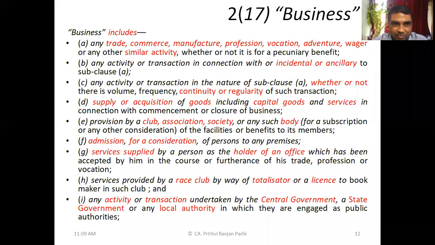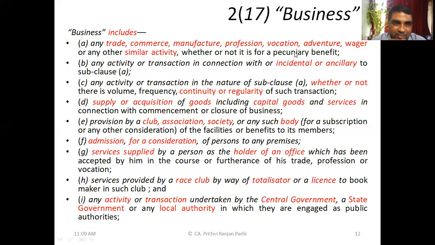Now, this is another very important definition. It includes several points, so one by one, we'll be learning these definitions. This definition is about business. Section 2, clause 17 talks about business.